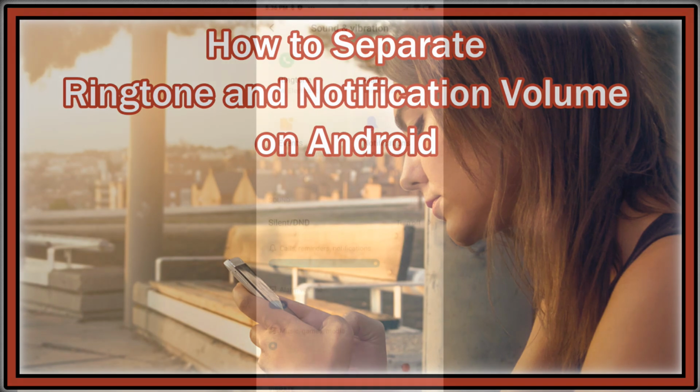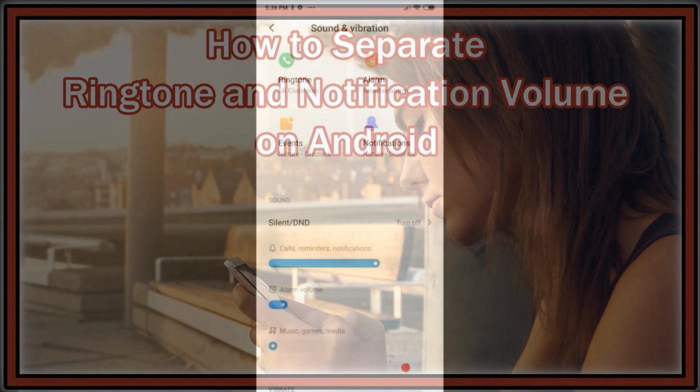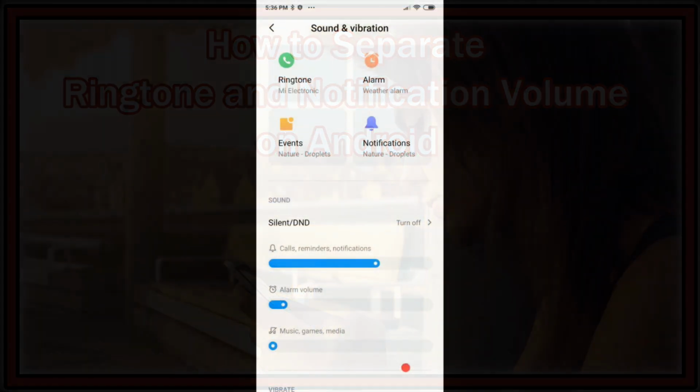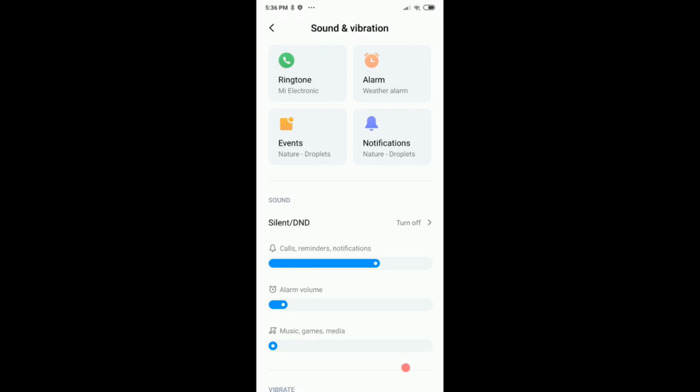The problem in the new Android version, I don't know when this started, probably with Android 4 or 5, is that Google has decided to combine these notification, alarm, and event volumes. The problem is then you cannot just turn something off, like put the alarm on silent and have the ringtone still on and maybe notification also silent.